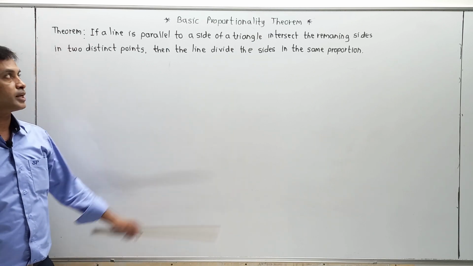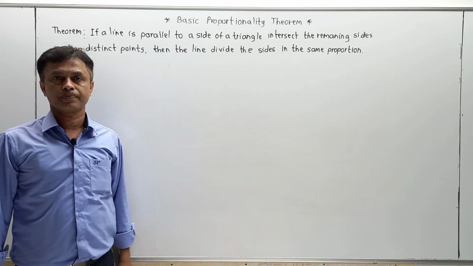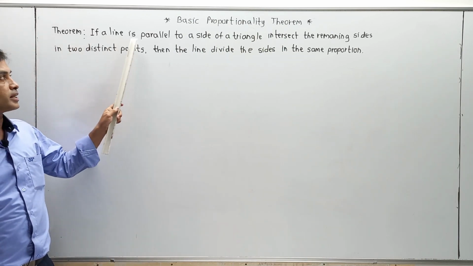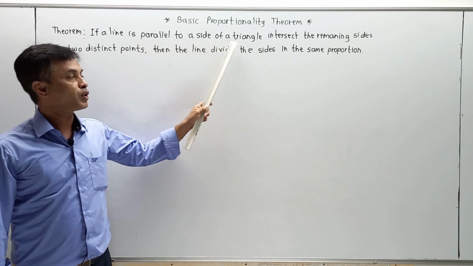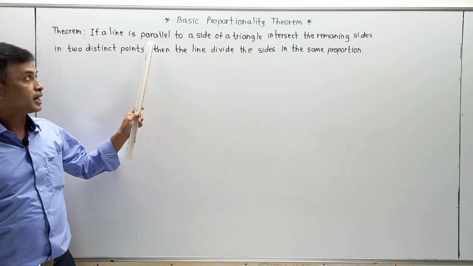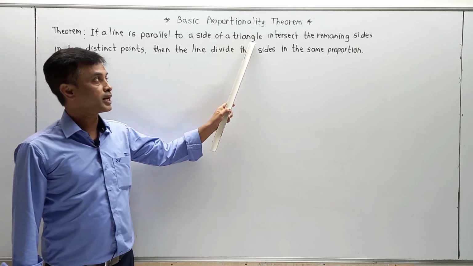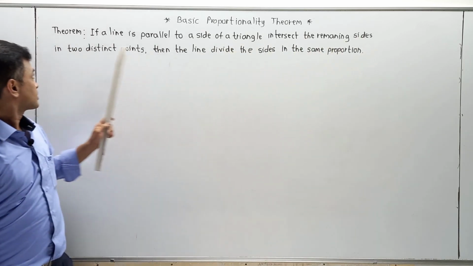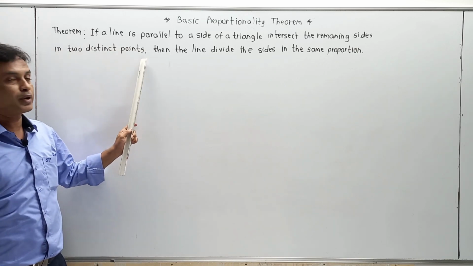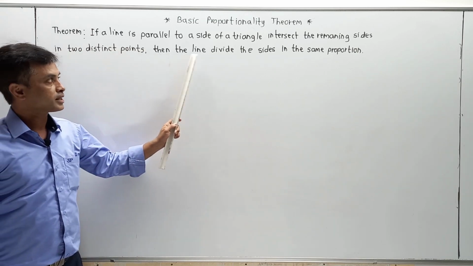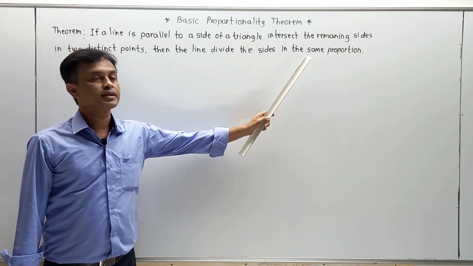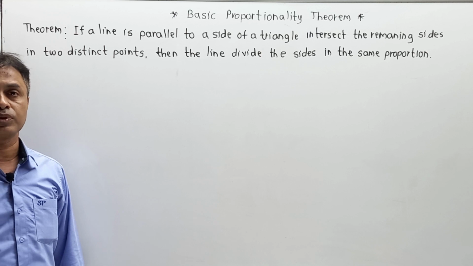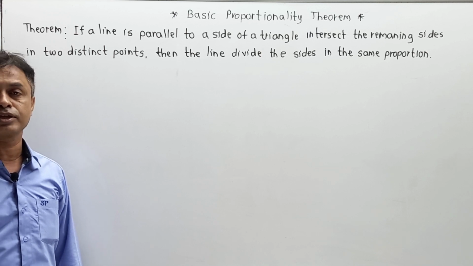Now, what is the statement of the basic proportionality theorem? Here the statement is: if a line is parallel to a side of a triangle and intersects the remaining sides in two distinct points, then the line divides the sides in the same proportion. Now this is the statement which is given in the book. Definitely you can refer to the book when the lecture is going on.